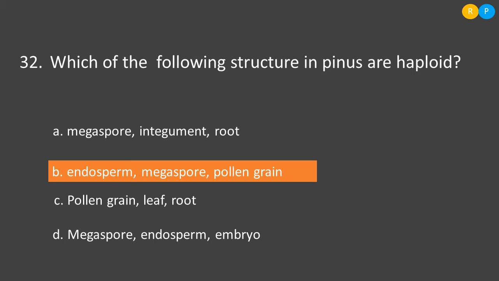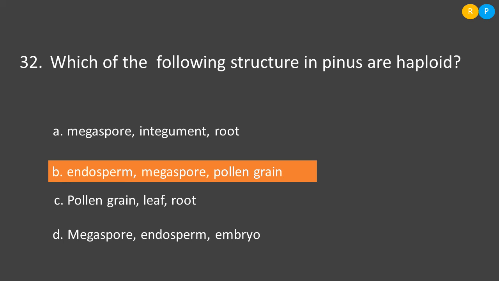Then next question is, which of the following structures in pinus are haploid? Pinus is a gymnospermic plant. So in the pinus, we have to select which of the following structures will be haploid. Haploid is nothing but a single set of chromosomes being present. So the option A, megaspore. Megaspore is a haploid spore.